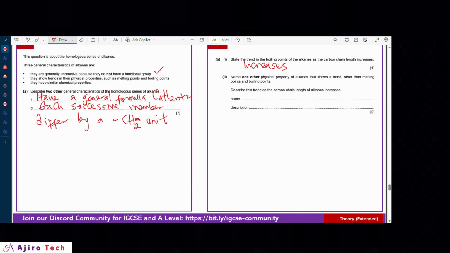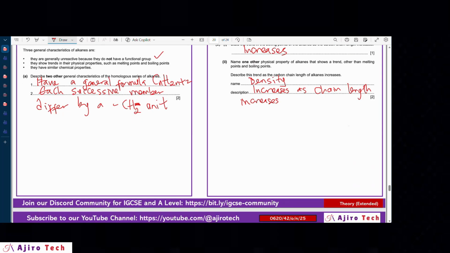So we could add the density. We can name it as the density. It increases as chain length increases. Okay, so that solves that particular part of the question.